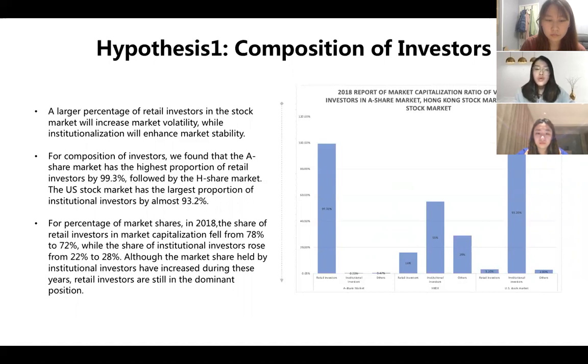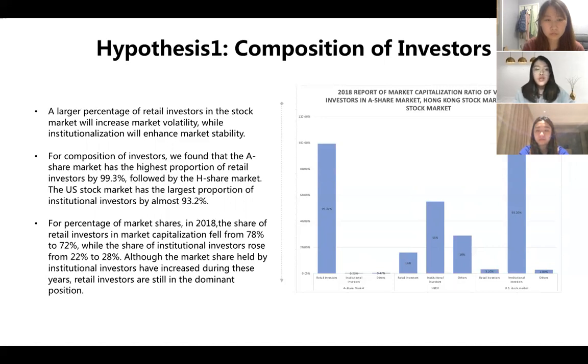The overall investor interest is easily influenced by other factors such as individual investor preferences. And as the Chinese stock market development is struggling to keep up with its rivals due to the lack of institutional investors, the A-share market has to rely on tens of thousands of small retail investors.